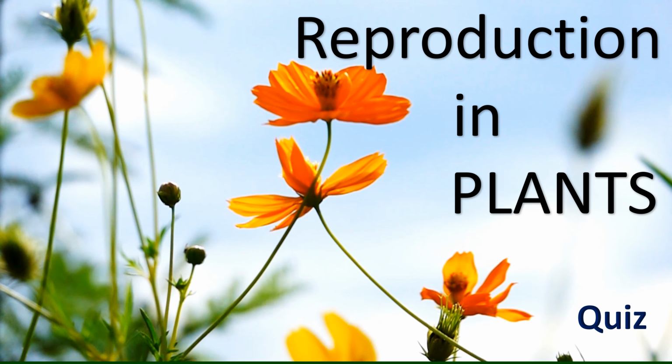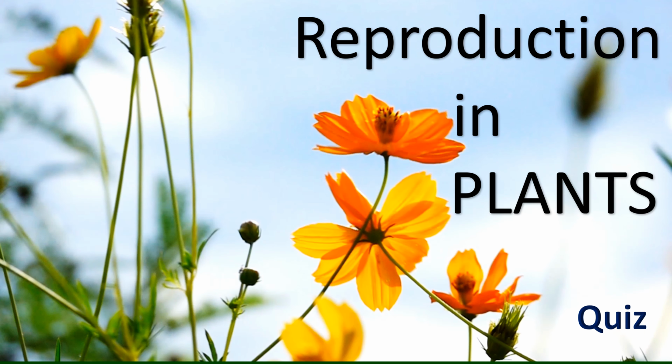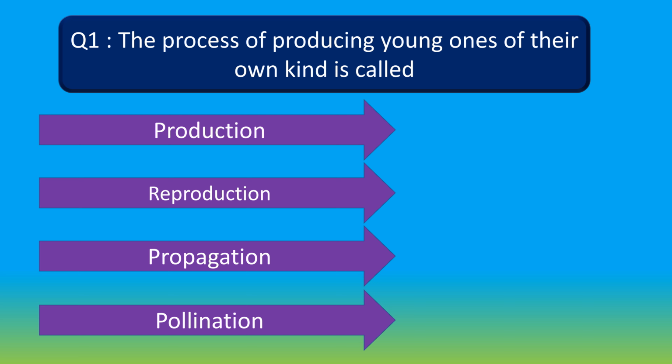Let's take a quiz on reproduction in plants. Moving to question number 1. The process of producing young ones of their own kind is called option A production, option B reproduction, option C propagation and option D pollination. Your time starts now.